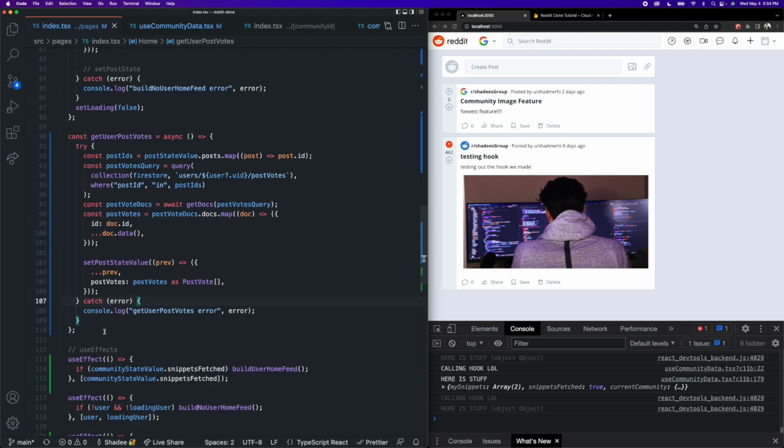And to prevent duplicate post votes from showing up in our post vote state, so say on the homepage, we go and fetch a bunch of votes for the post, and then if we go into a community, it's going to fetch the post votes for that community.